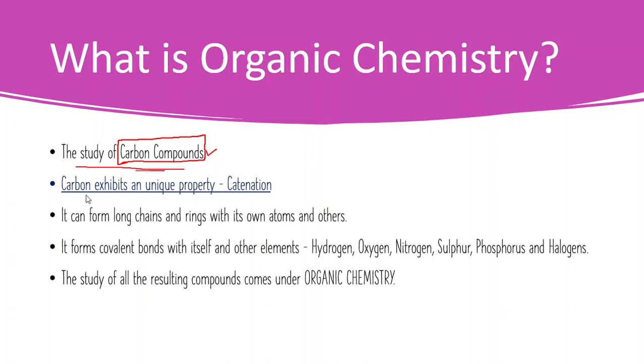We all know carbon exhibits a unique property called catenation. What is catenation?